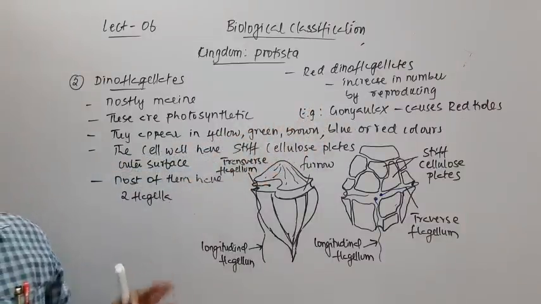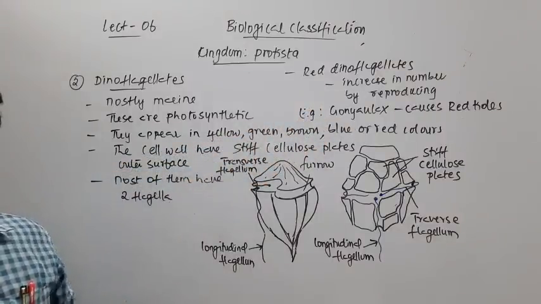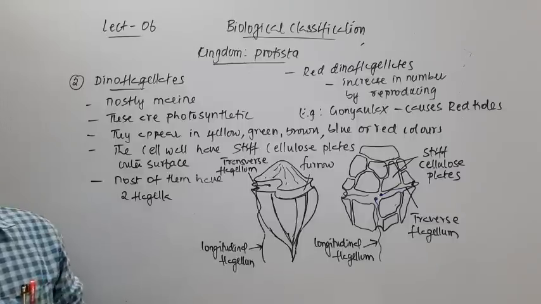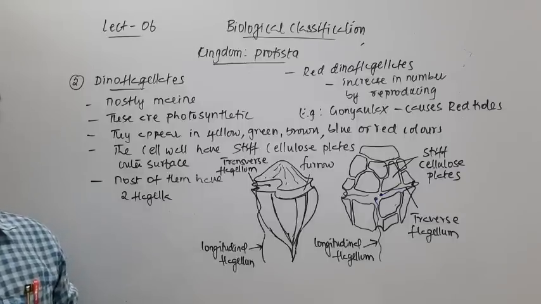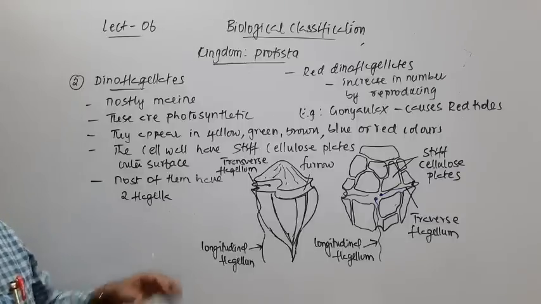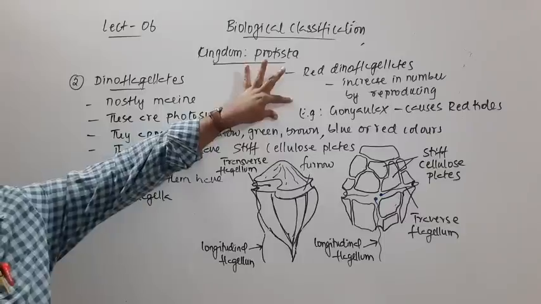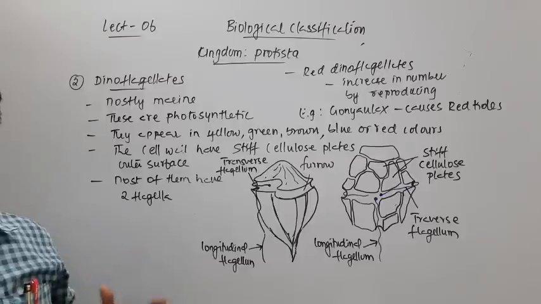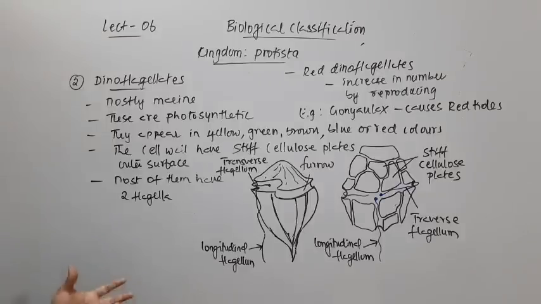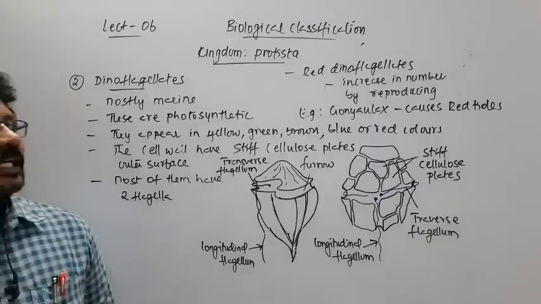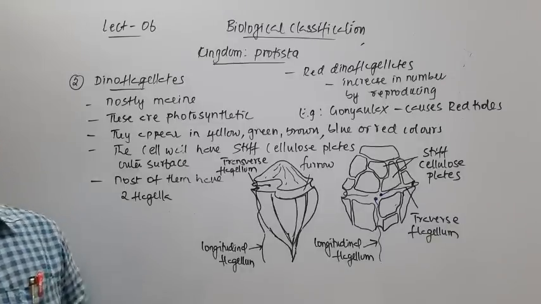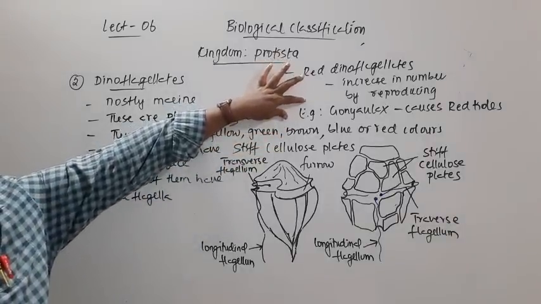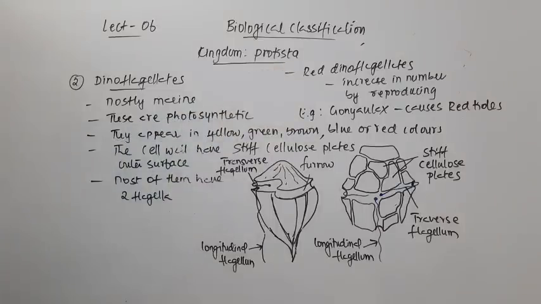So when these organisms are present in huge numbers, the sea water will turn red, and those are called red tides, right? So the dinoflagellates increase their number by reproducing. They multiply in huge numbers, and then they produce certain sceneries, what we call the red tides.